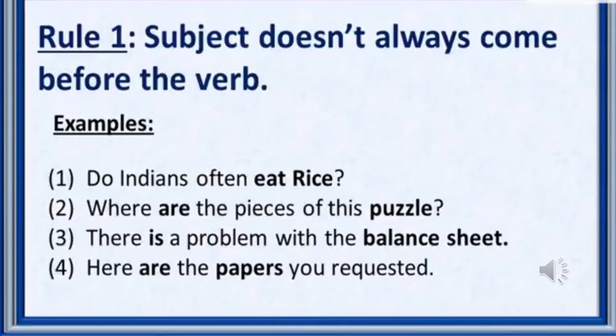Rule 1. Subject doesn't always come before the verb. For example, do Indians often eat rice? Where are the pieces of this puzzle? There is a problem with the balance sheet. Here are the papers you requested.